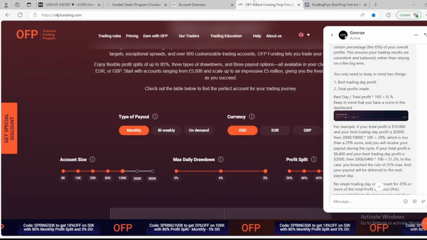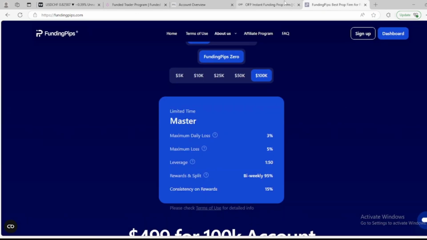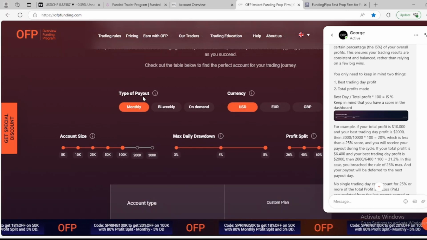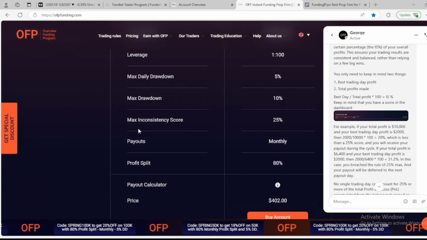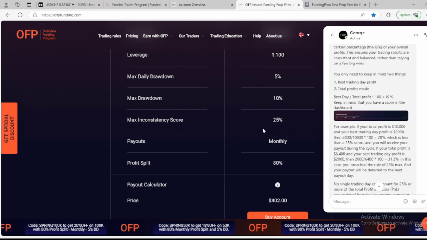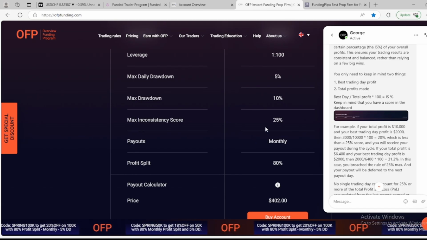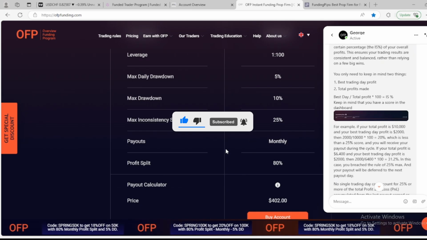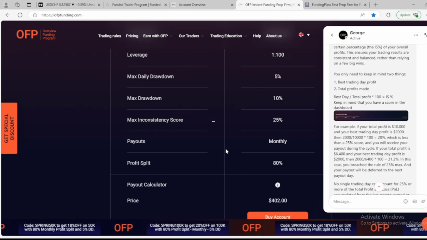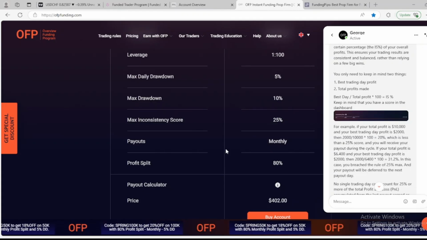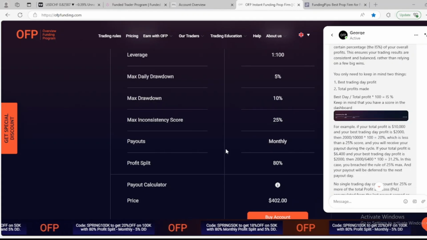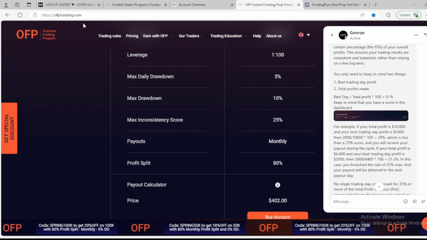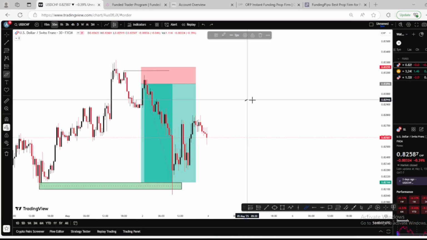So the OFP and the Funding Pips are where I'm seeing the inconsistency and consistency score rule. As you can see right here, the max inconsistency rule is 25%. So what does it mean? I messaged their support, and this right here, Mr. George, told me that it means that if you are requesting a payout in a particular day or in a particular month, your total profit, let's say you are in profit of $300 on the account.